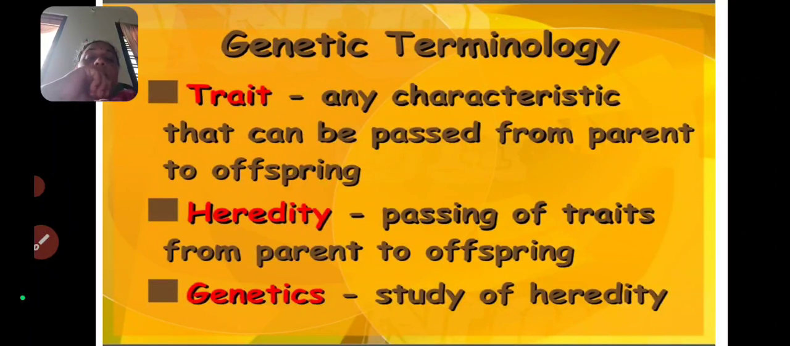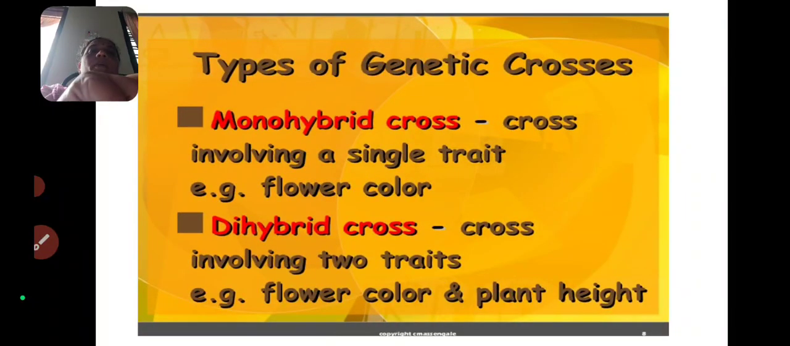And the next one is heredity. What is heredity? Passing of traits from parent to offspring is heredity. There is a small difference between trait and heredity. What is a trait? The characteristic feature that comes from the parent to offspring. But the passing of traits from parent to offspring is heredity. Next one is genetics. The study of heredity and variations is called genetics.